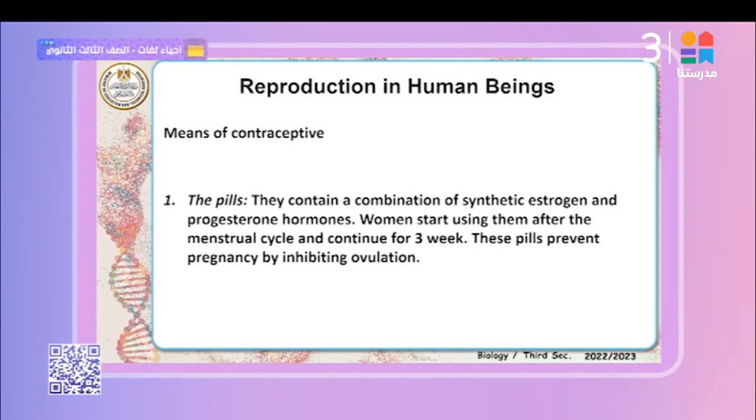Contraceptive methods are divided into: number 1, contraceptive pills; coils; surgical sterilization; and condoms. Let's see what occurs with each method. Number 1, contraceptive pills are taken through the mouth. Why? Because these hormones are not protein but steroids, so they are not affected by the digestion of proteins.